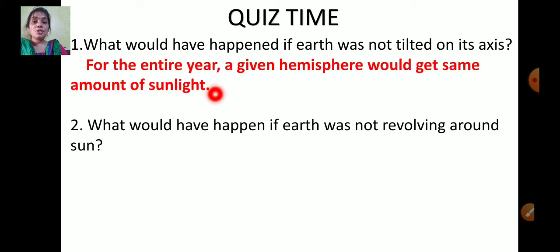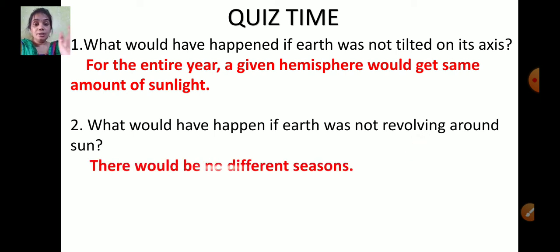For the entire year, the given hemisphere would get the same amount of sunlight. So if it is not tilted, then the same amount of heat is received from the sunlight for the entire year.